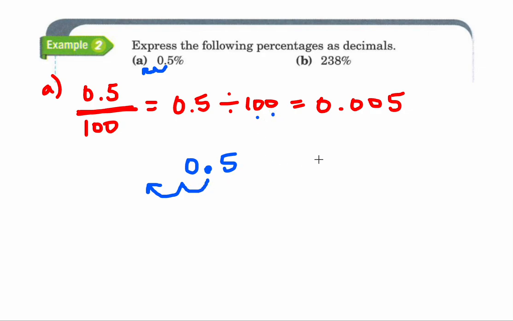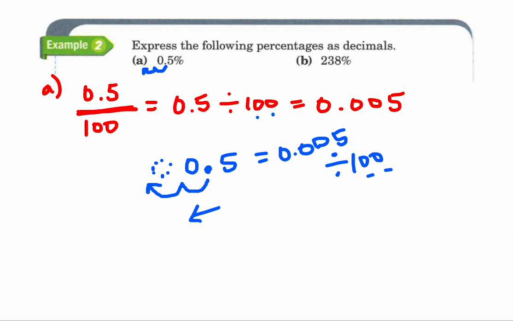Because if you're dividing by 100, you are moving to the left because your number is getting smaller because you're performing a division. And then you're moving it over 2 spots because of the 2 place values in 100. So that's how you end up with 0.0, there's an invisible 0 here, 5. That's after you jumped over. Okay?